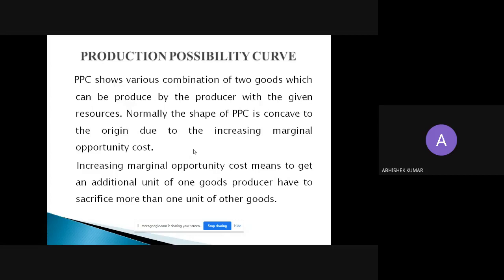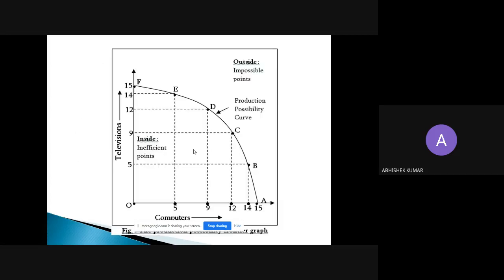So, what is the shape of PPC? Remember, this is the most important part of PPC. In general, PPC is concave in shape. Sometimes PPC may be a straight line or convex to the origin, but in general, we have to remember that PPC is always concave in shape. And what is the reason behind this concave shape? PPC is concave due to the increasing marginal opportunity cost. So remember, only due to increasing marginal opportunity cost, the shape of PPC is concave. And in this diagram, you can see the shape of PPC is concave.